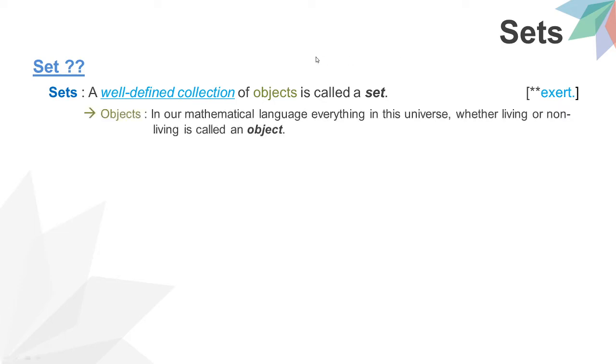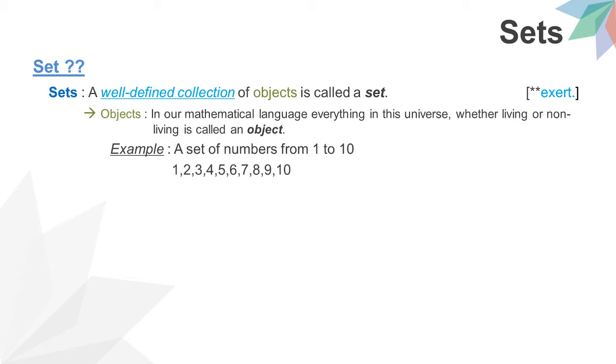Now what is an object? In our mathematical language, everything in this universe, whether living or non-living, is called an object. Anything. It may be a rose, a computer, a child, a friend, a table, a pen, whatever it is, it is called an object. Now a well-defined collection of objects, means an exact number of objects, is called a set. For example, a set of numbers from 1 to 10. Exactly 1 to 10, 10 numbers are there, that's it.